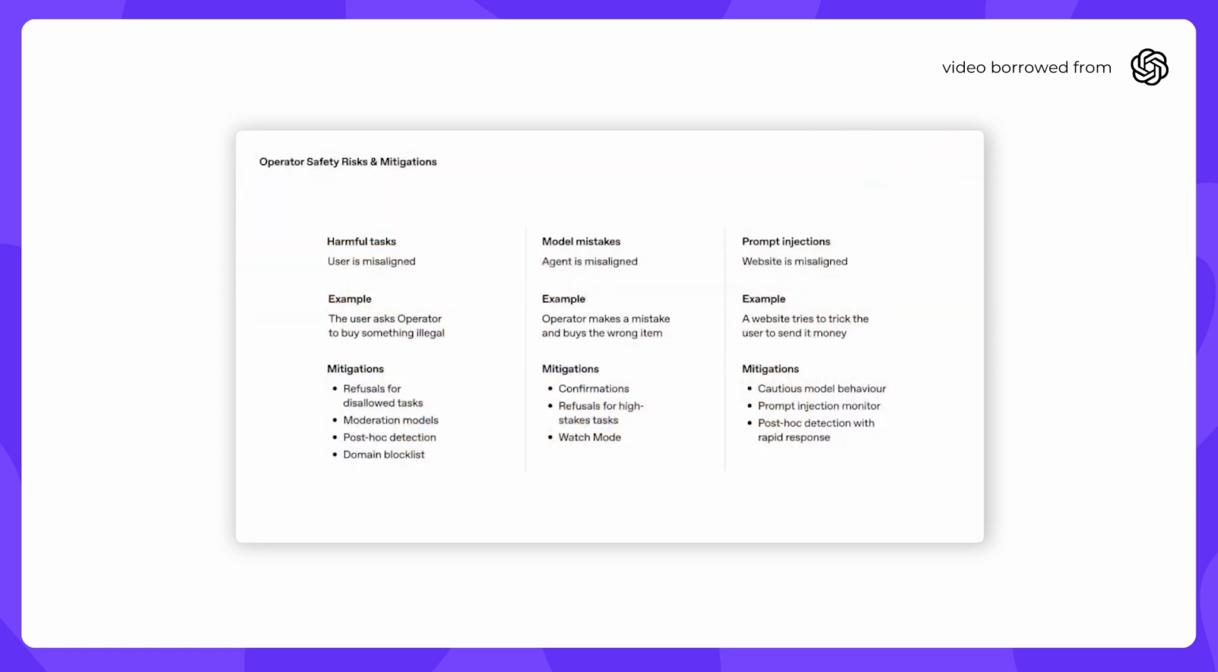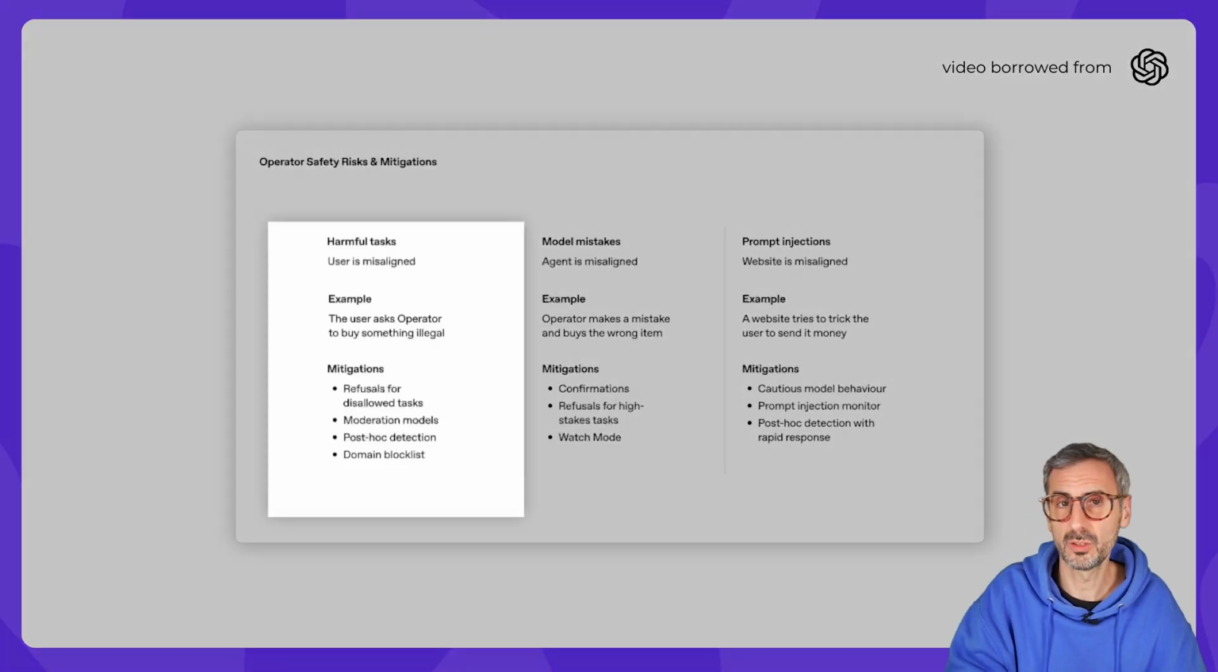Yeah, so I think we're all very excited about this vision of operator doing your chores for you, but it is one of the first agents that we're putting out in the world and which has real world side effects. And so we thought carefully about how to deploy this safely. The framework we used to think about this was one centered around misalignment. So for example, what if the user is misaligned? So maybe they're asking for a harmful task, like buy a weapon or something like that.